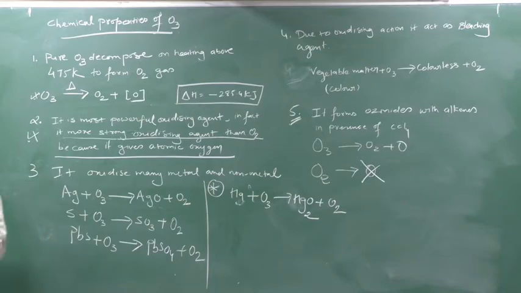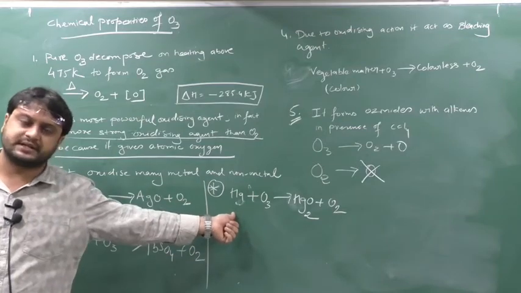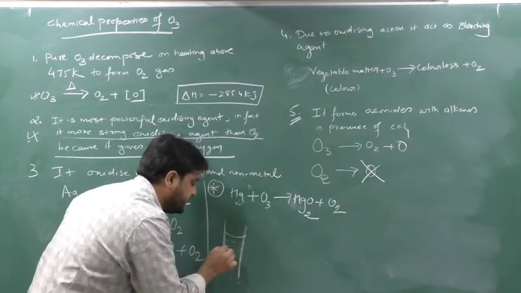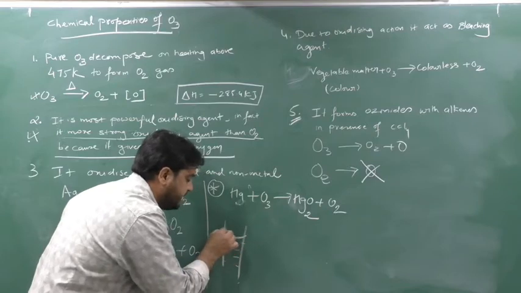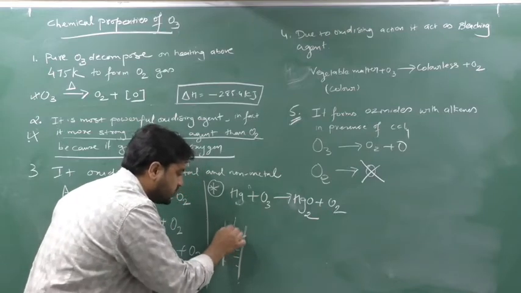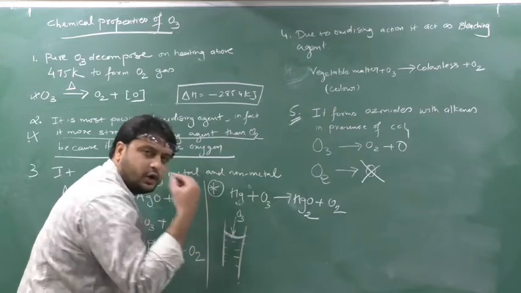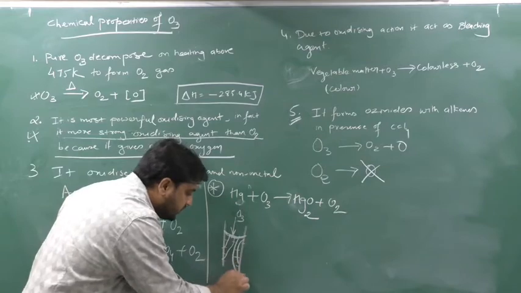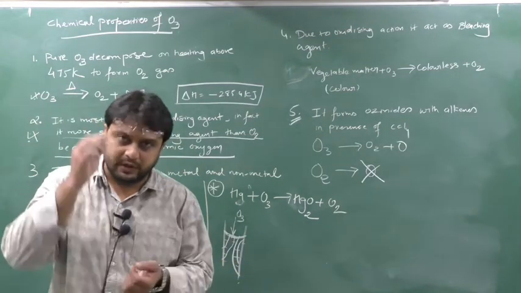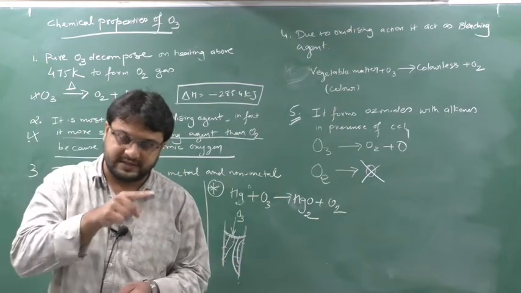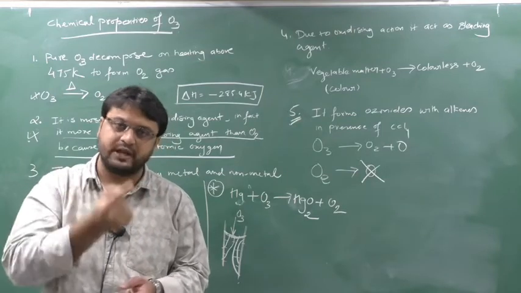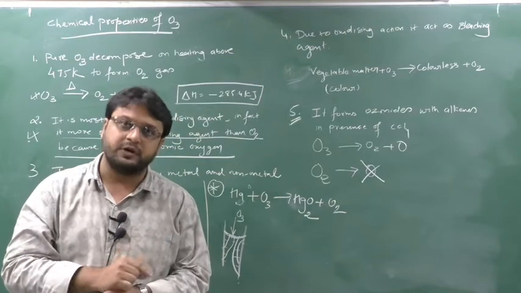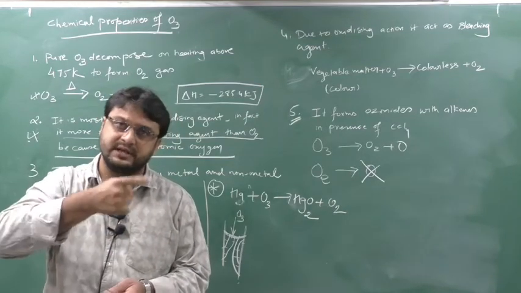During this reaction, mercury loses its meniscus. Means, if I have mercury filled in a glass tube, it will have some meniscus. This is known as a meniscus. So when ozone is reacted here, mercury loses the meniscus and starts to stick on the wall. If you fill mercury in the glass tube, it will show some edge, as when you fill water in the tube. That edge we call a meniscus.